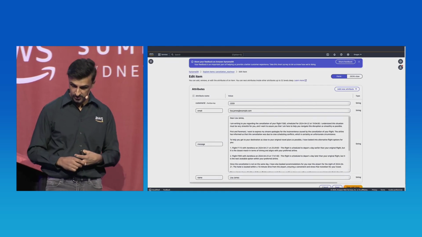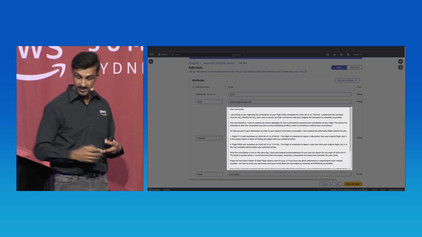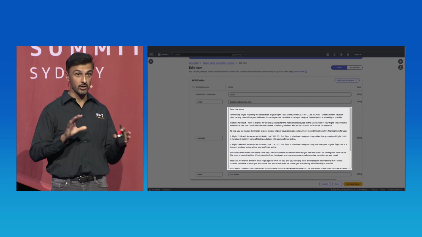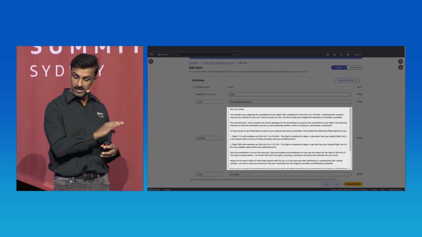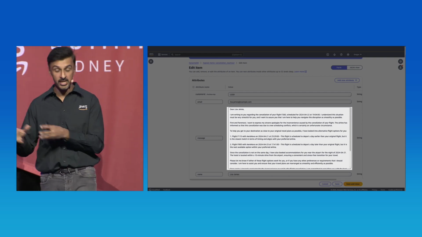And looks like we've got a message. So it basically says, Dear Lisa James, I'm writing to you in regards to a cancellation of a flight at a certain time. It gives two options in terms of alternate flights. It also says, hey, we've detected that these flights aren't on the same day, so we're also going to book you accommodation near the airport.